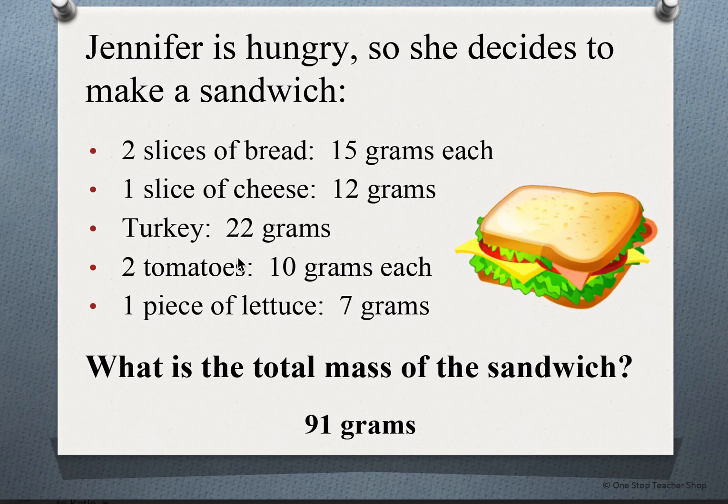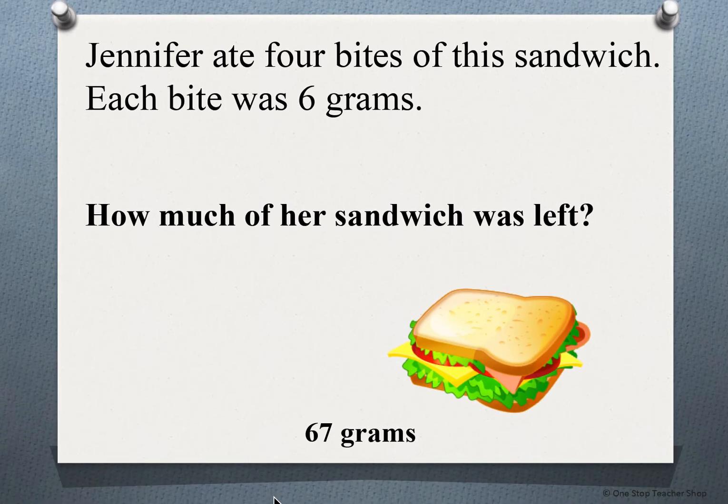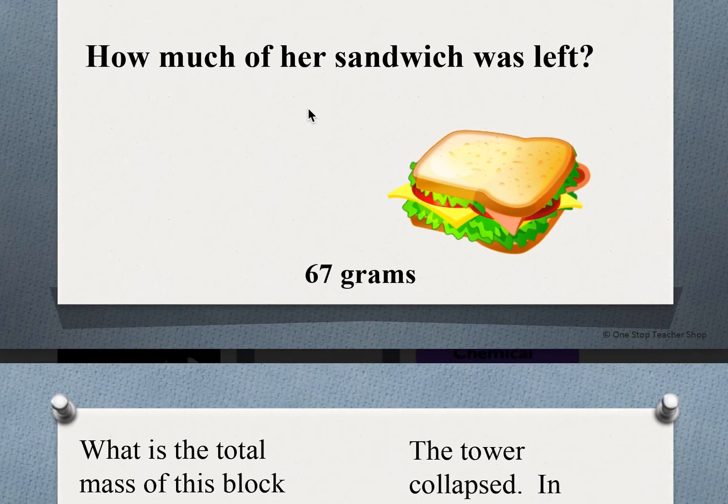Okay? So here in this problem, we may see problems like this. We just need to read the directions. She's making a sandwich. We need to add these parts together: the bread, the cheese, the turkey, the tomatoes, the lettuce, to find that total mass. Okay, and she ate 4 bites. Every bite was 6 grams. What is left? So we would need to say, well, I know 4 times 6 is 24, and I could subtract that and get 67.